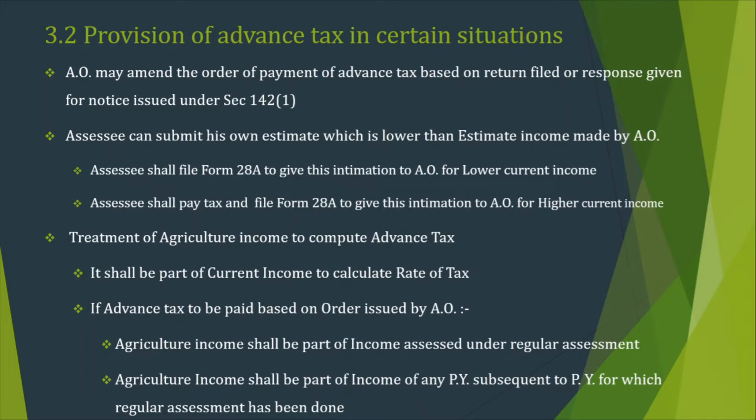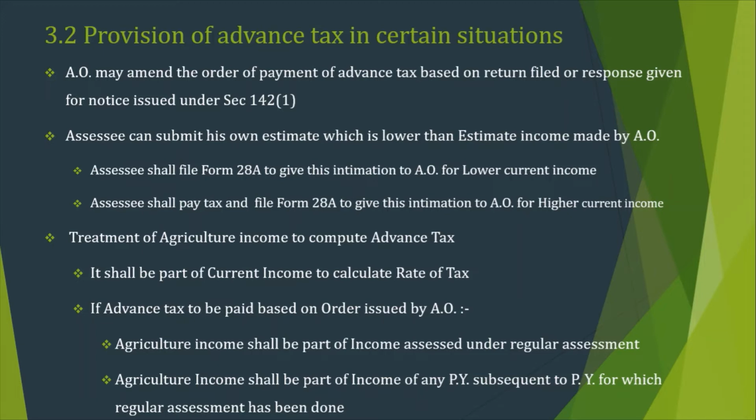Third, if the SSC feels that the income estimated by the AO is higher than his own estimate, he will make his own estimate and send this intimation to the AO by filing form 28A, and he will pay the tax accordingly. He does not need to pay any advance tax on the AO's estimate because he has already paid based on his estimated income.